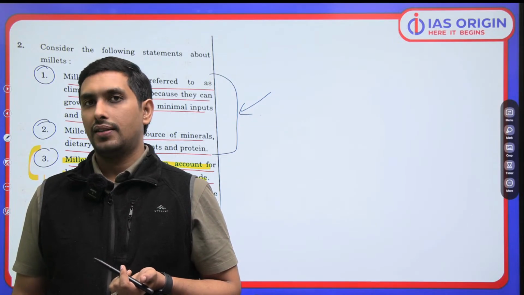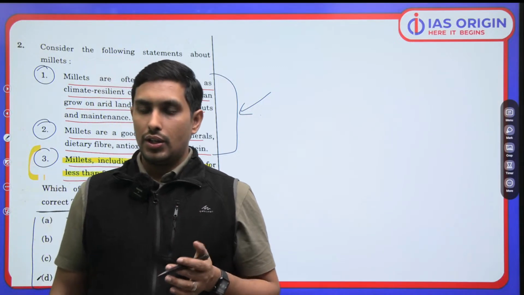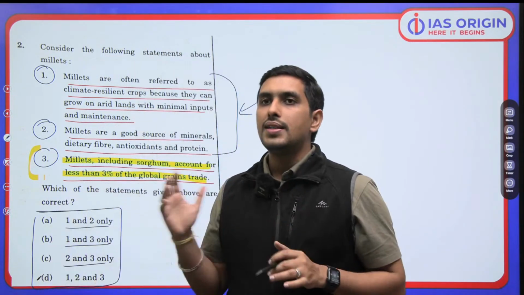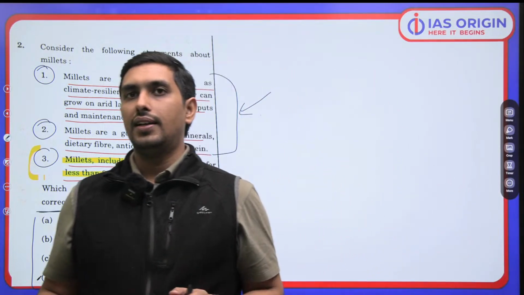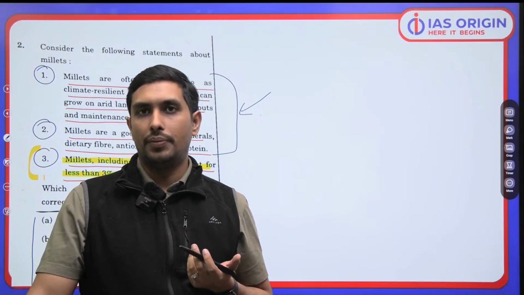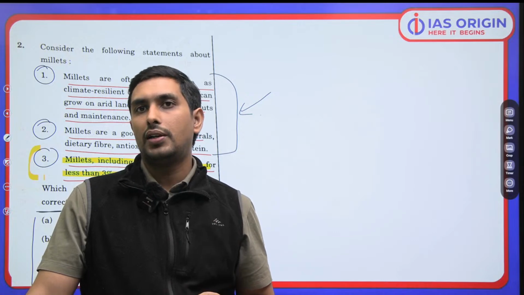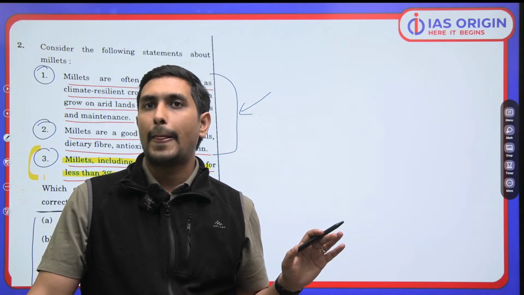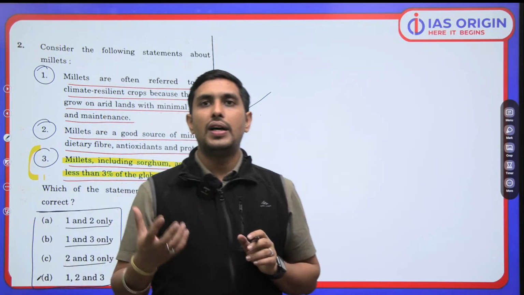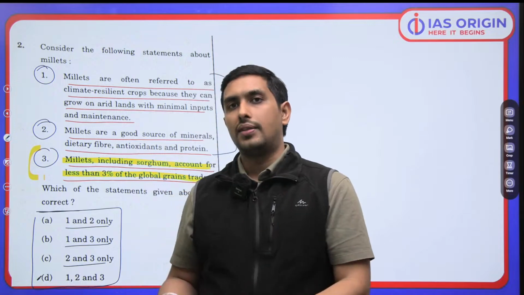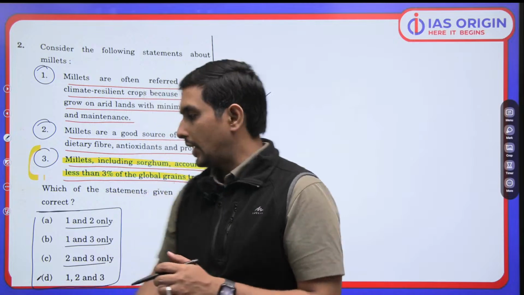बात समझ में आई कि नहीं आई? So I am hopeful that at least you are making some sense out of it. You're able to understand and comprehend these things which are certainly going to be super important for you guys. So ये याद रखना that millets, even including sorghum, are accounting for less than 3% of the global trade. This is a plain simple fact which you need to understand. Hanji. So that's why we need to improve that, because 2023 was dedicated to millets this entire year. So that's why millets have been in a lot of news. So ये आपको पता होना चाहिए that this is correct.